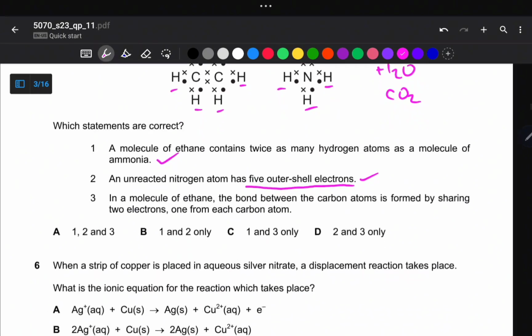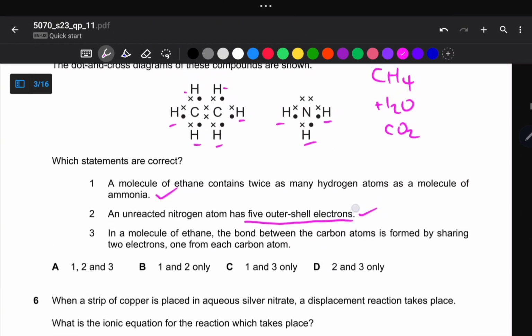And then statement 3 says, in a molecule of ethane, the bond between carbon atoms is formed by sharing 2 electrons, one from each carbon atom.